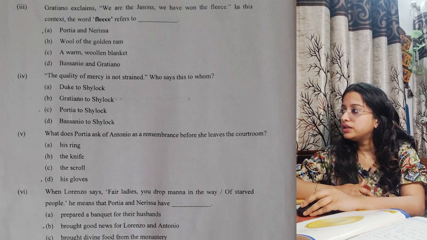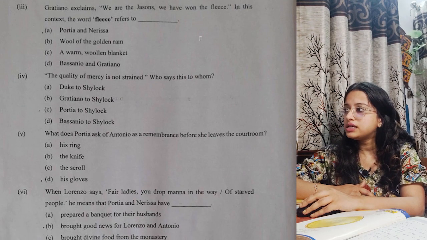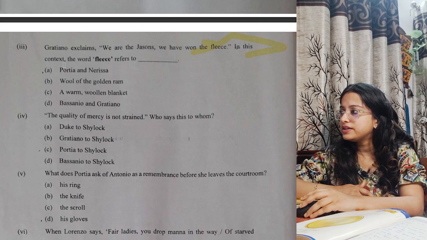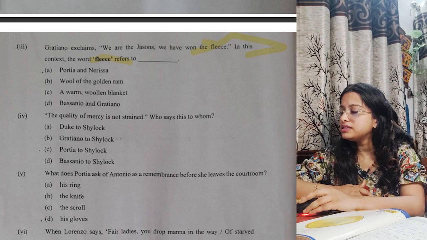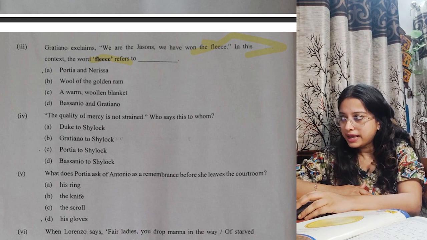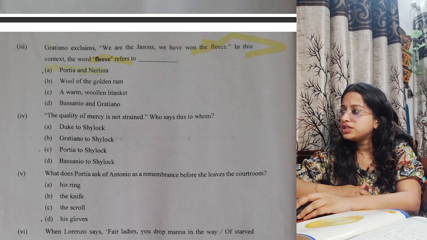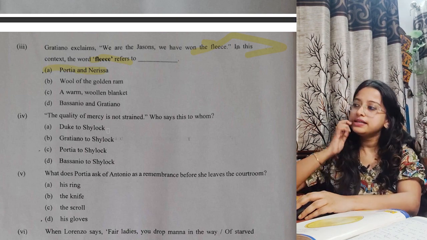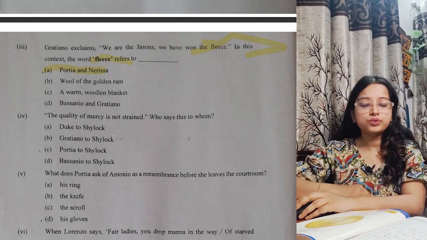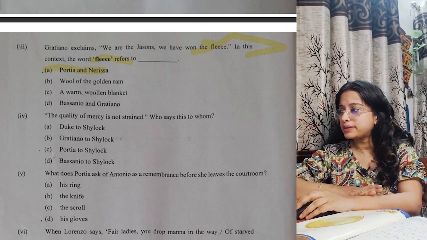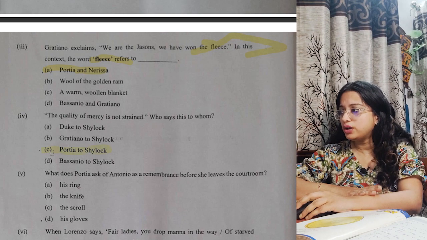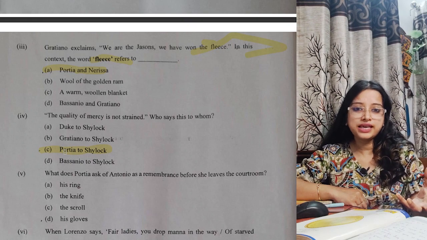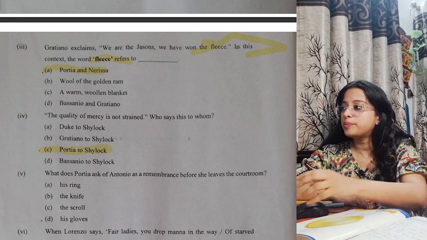The third question. Gratiano exclaims, we are the Jasons, we have won the fleece. So we are talking about the fleece over here. What is this fleece in reality? The fleece actually means not the wool, not the warm woolen blanket. It is Portia and Nerissa. The quality of mercy is not strained. Who says this to whom? This is a very important dialogue which we have practiced a number of times. It is Portia to Shylock. Remember that part where she was saying that it is like rain and droppeth from the heaven.